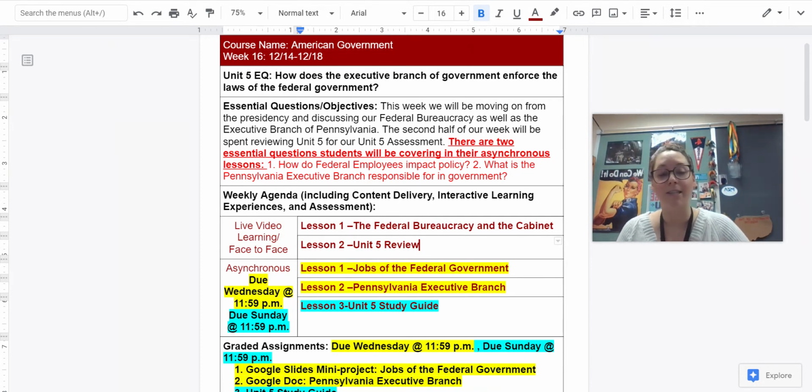The second asynchronous lesson then will be the Pennsylvania Executive Branch worksheet. That's going to be a Google Doc. You're going to learn about the governor, learn about his cabinet. You're going to go to his website, just learning about the executive branch of Pennsylvania and what they're responsible for in terms of what they provide for the people living in Pennsylvania.